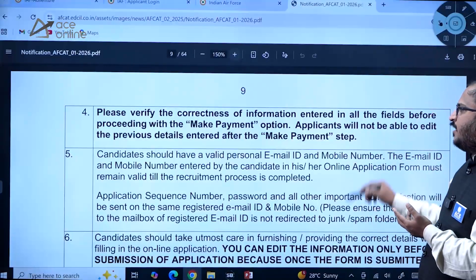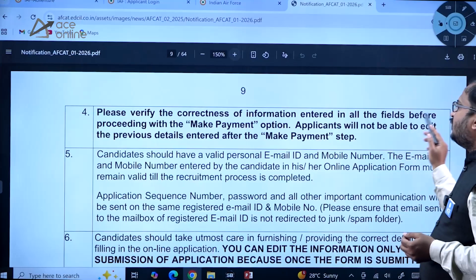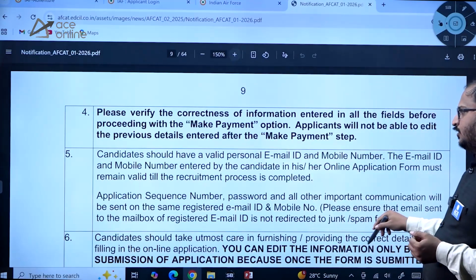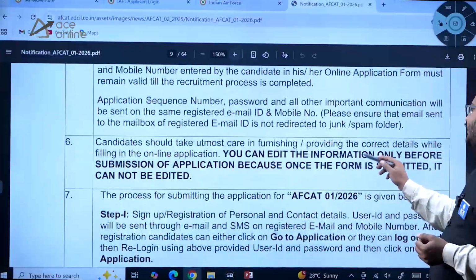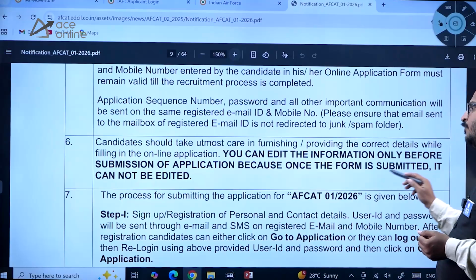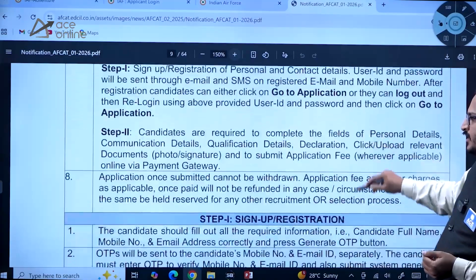Here the make payment option is also there. Please verify the correctness of information entered in all the fields before proceeding with the make payment option. You can edit the information only before submission of application, because once the form is submitted, it cannot be edited. That is the information given here, dear students.